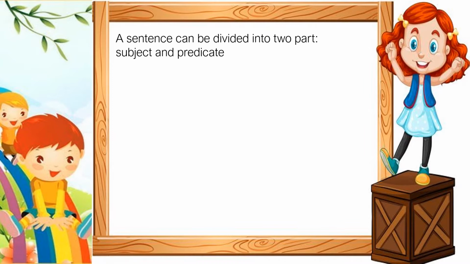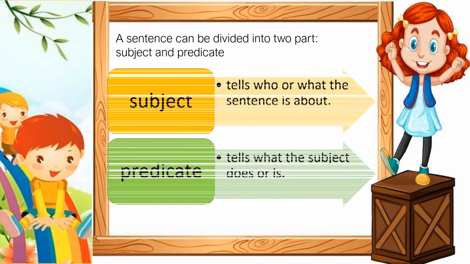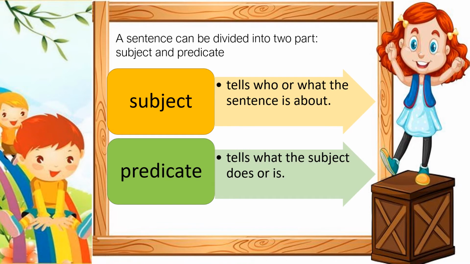First one, subject, and second is predicate. Subject tells who or what the sentence is about, and predicate tells what the subject does or is.